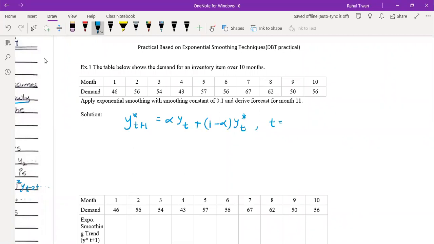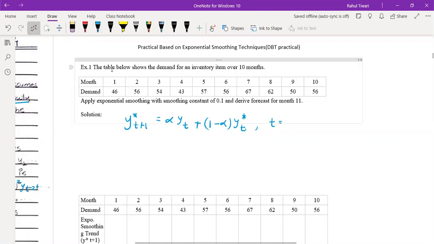First write the whole question. The table below shows the demand for the inventory item over the 10 months. Means we have a stock of product over the 10 months. So first month we have a demand of this much item, second month this much, third month and so on. So 10 months we have a demand, that's called inventory item. So we have a stock of that item.